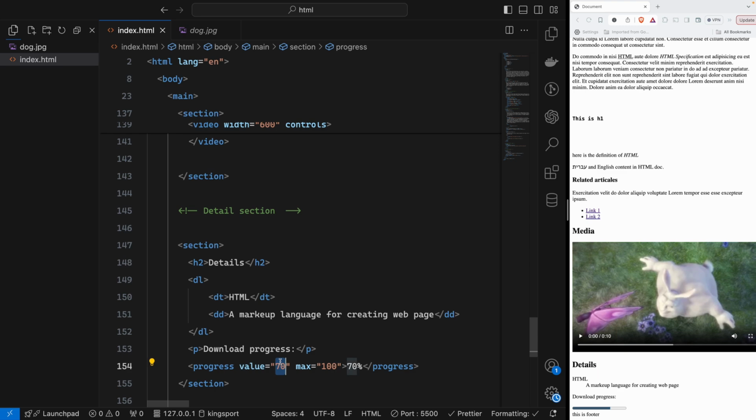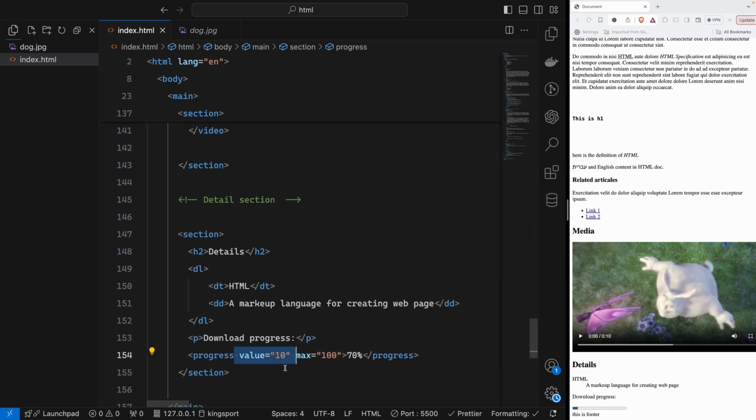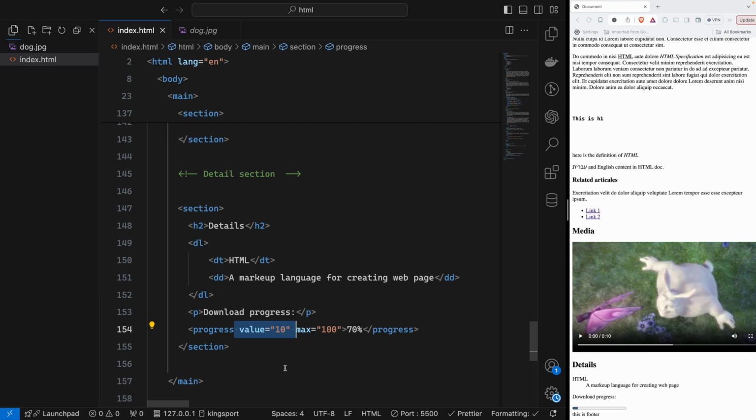So for example, you can say 10%, so it will go here. So you can control that value from the programming. With the programming, we will study about programming later on.